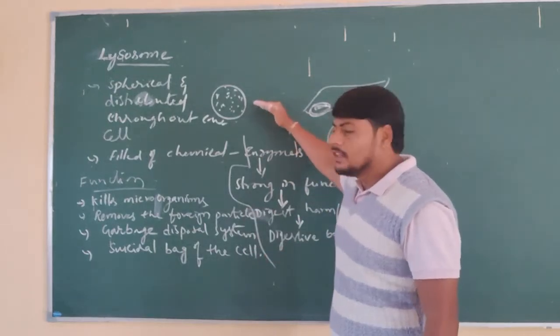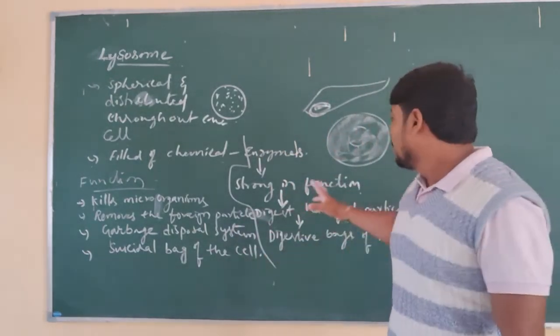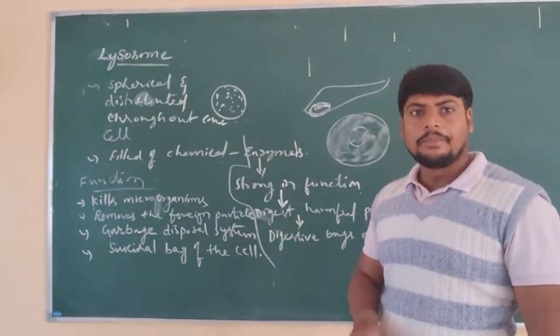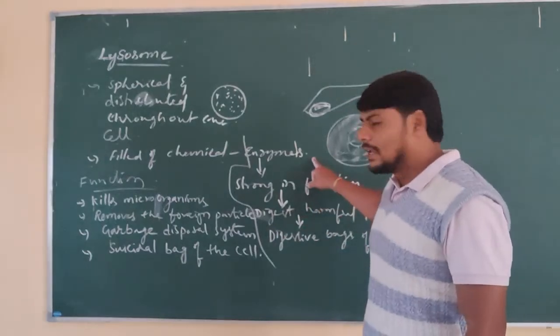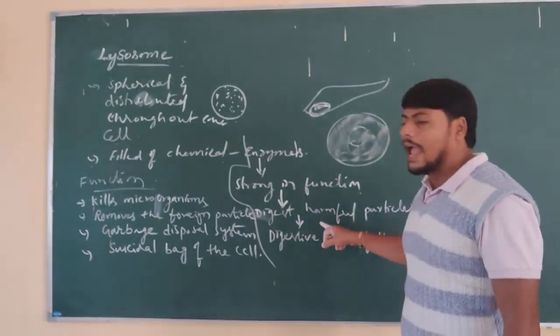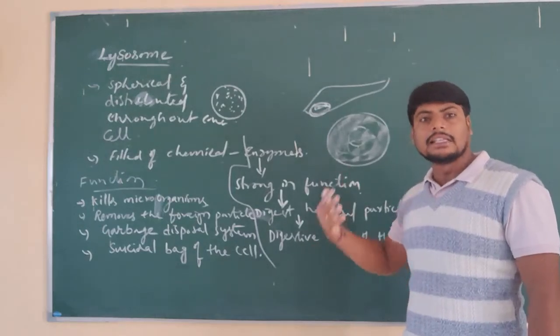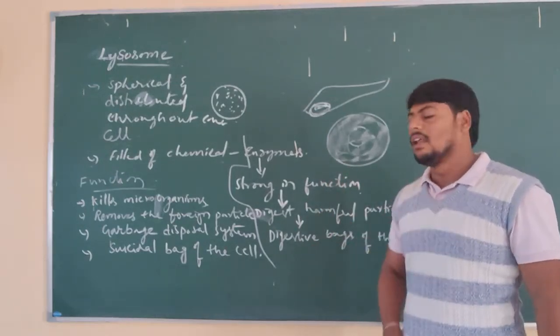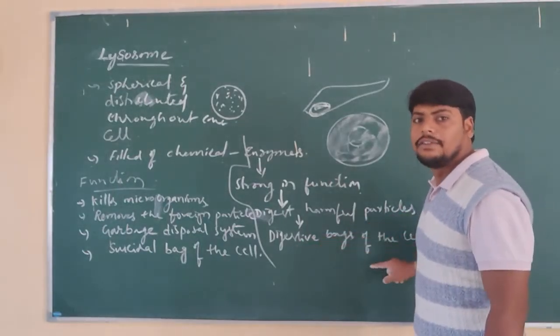And what is the use of these biochemicals? These enzymes are strong in their function, and due to their strength they help to damage, digest or destroy any particles that enter the cell. That's why these are called digestive bags of the cell.